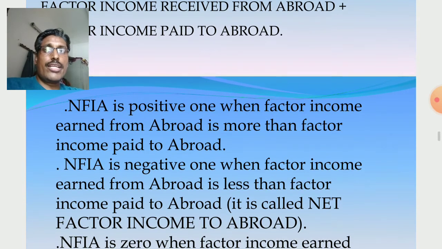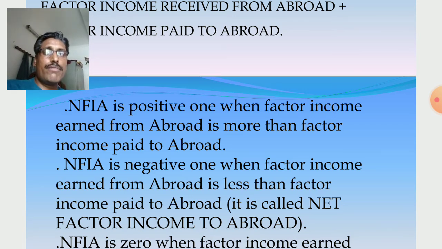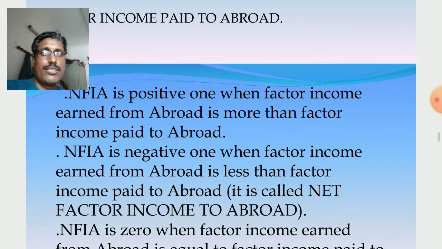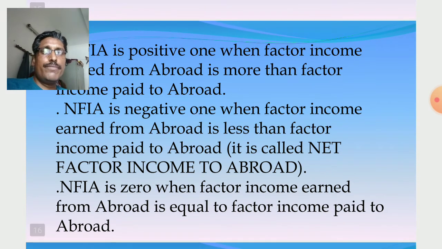The next one: NFIA is positive when factor income earned from abroad is more than factor income paid to abroad. When we receive more than we pay, NFIA is positive. NFIA is negative when receipt is less than payment, or payment is more than receipt. Payment to abroad is more than receipt from abroad.